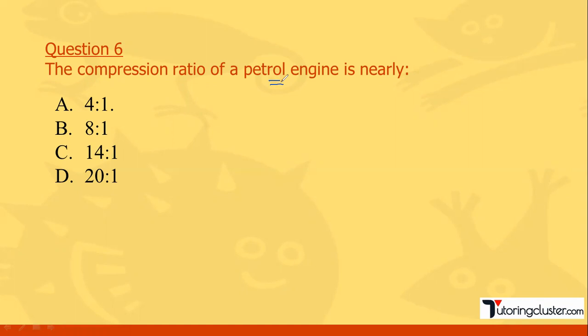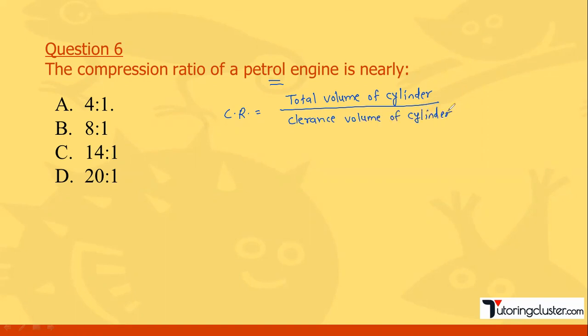Compression ratio is defined as the total volume of cylinder divided by clearance volume of cylinder. In the terminology part, you will get everything I have explained in detail.